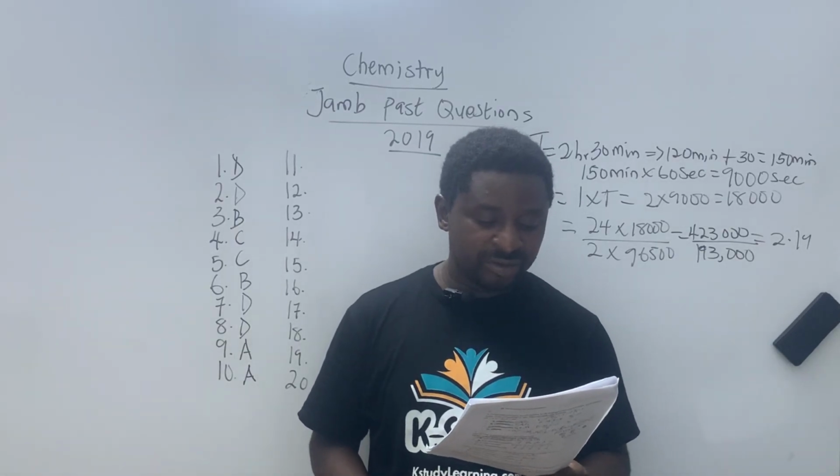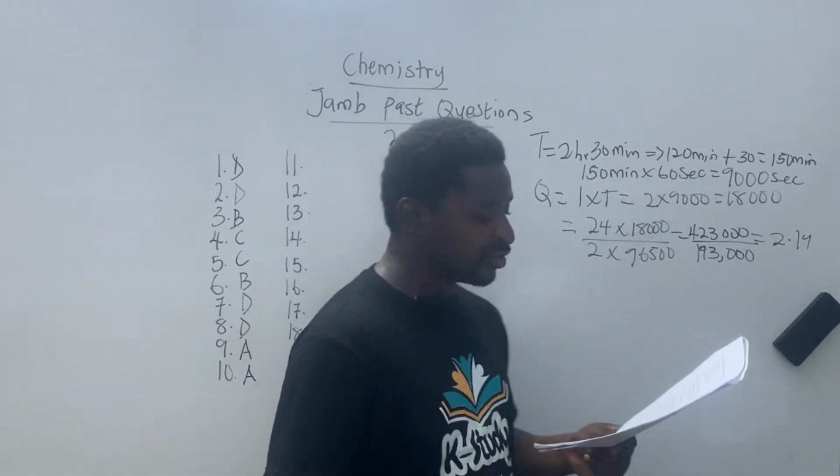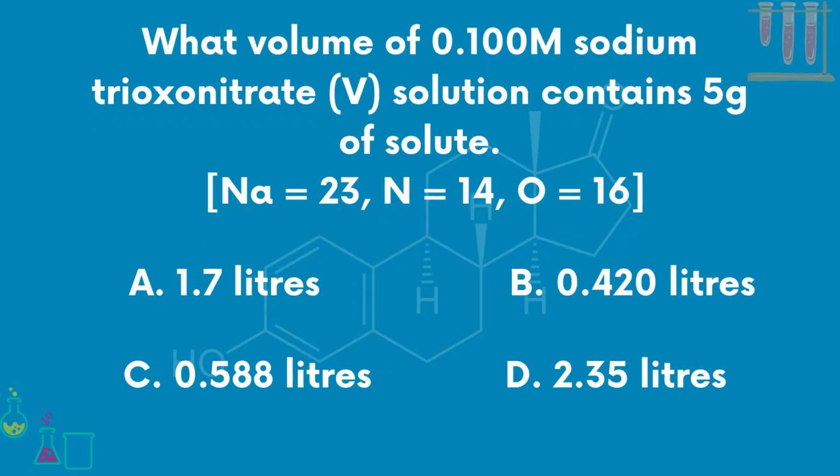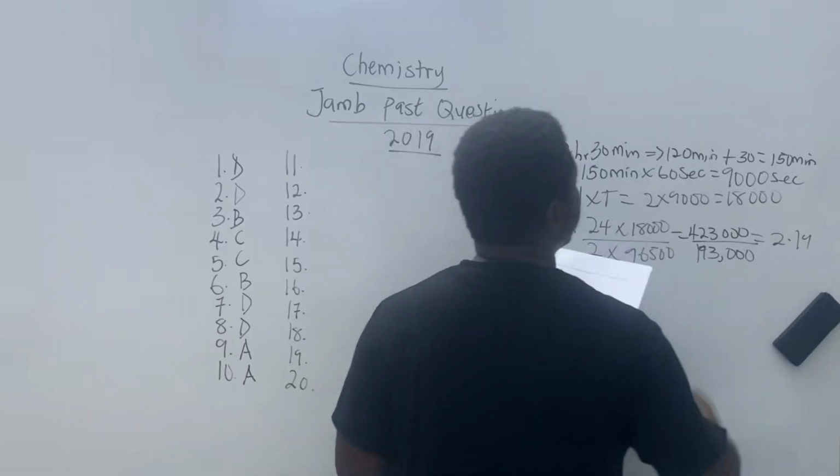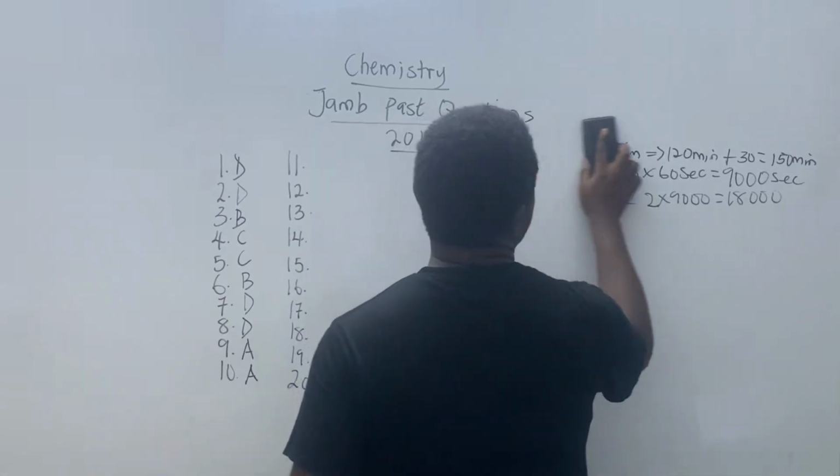Question number 11. Let's go. What volume of 0.100 M sodium hydroxide solution contains 5 grams of solute? Now in brackets, let me do this quickly. I'm solving this straight up again.